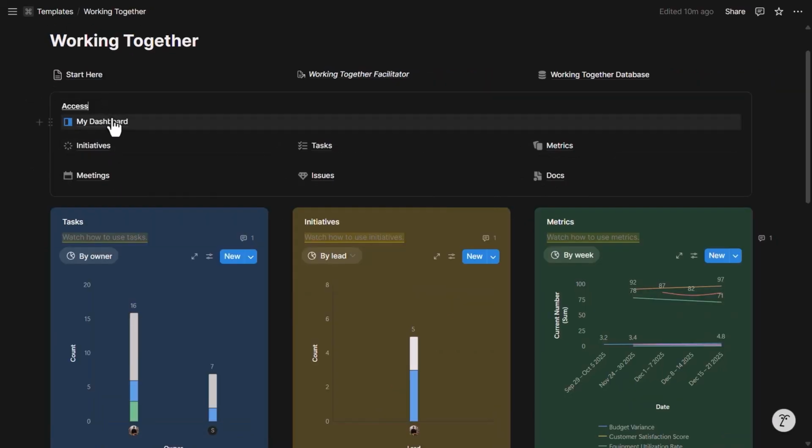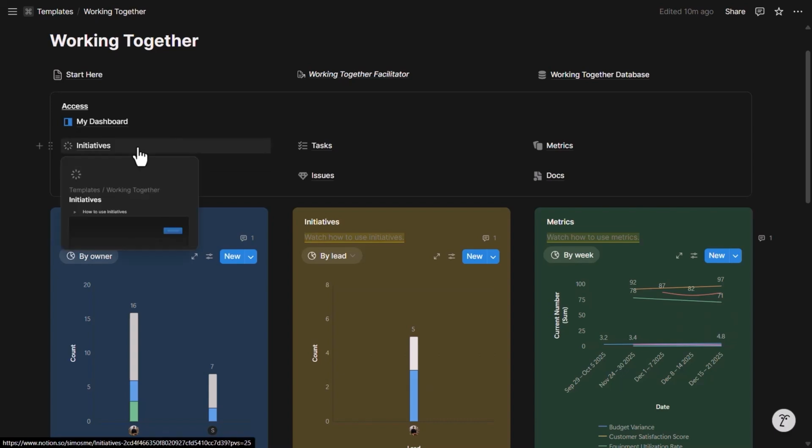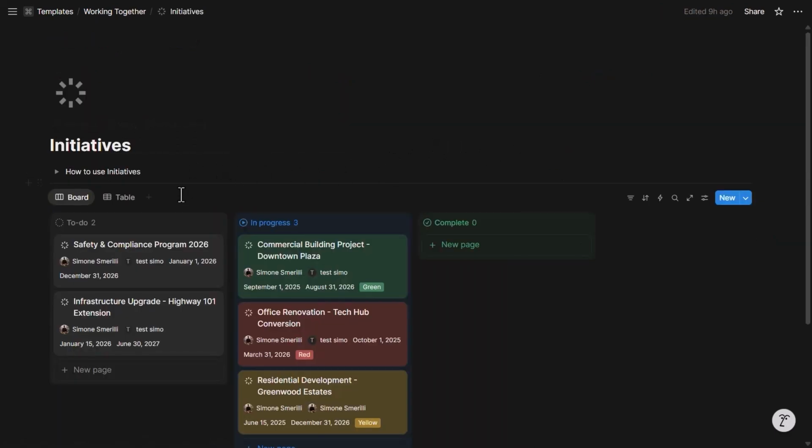There is also a personal dashboard for each user that uses dynamic filters to show only the tasks, the initiatives, the metrics, meetings, and issues for the specific user looking at that dashboard. If you want to see all the data, though, you can click on these pages here, and this shows you different views of that data.